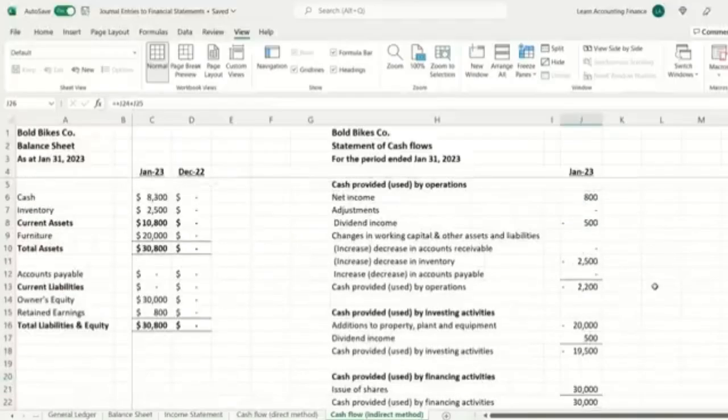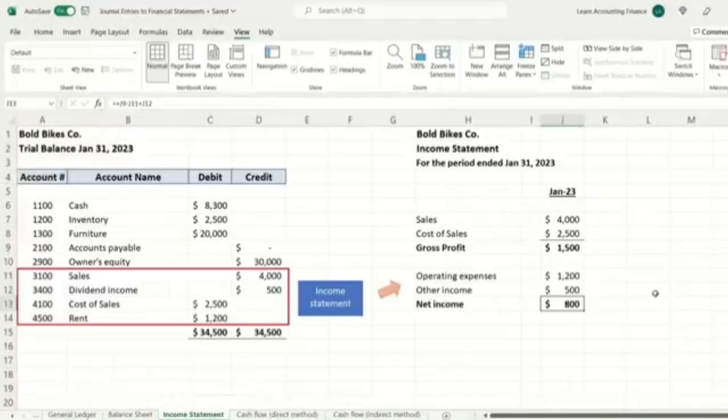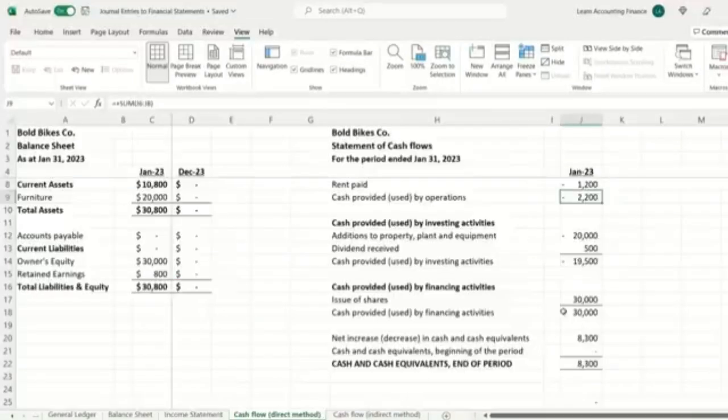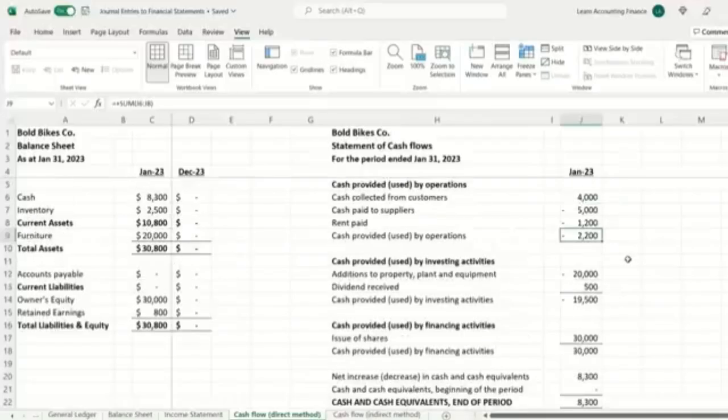That is also why it's important to look at cash flow, because if you just look at the income statement and you see the company has made a profit of $800 in the month of January, but if you look at the cash flow, you see the company actually has a negative cash flow of $2,200 from operations, right? So the operating activities actually resulted in an outflow of cash. Similarly, investing activities resulted in an outflow of cash. The only reason why you're seeing positive cash flow is the owner invested the money.